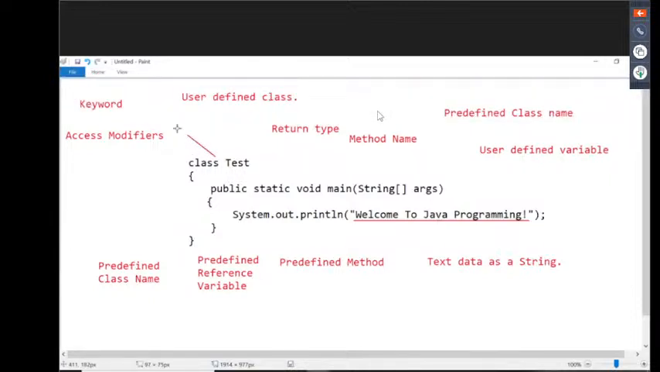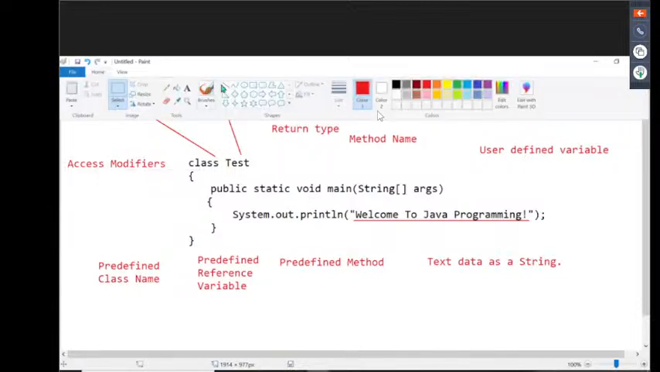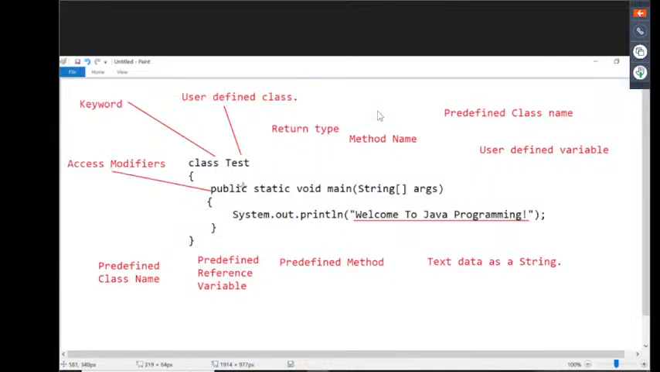See here, each and every part we have represented, no? Class, you can understand, is a keyword. Test is a user defined class name. Next, public and static are access modifiers. Void is the return type for the main method. Main is a method name. String is a predefined class name. Args is a user defined variable. System is a predefined class. Out is a predefined reference variable. Println is a predefined method. And Welcome to Durga Soft is text data as a string.